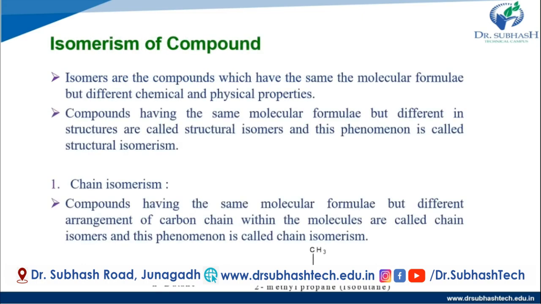So what is isomerism? What is the definition of isomerism? Isomers are compounds which have the same molecular formula but differ in their chemical and physical properties. The molecular formula is the same but the physical and chemical properties are different. That's called isomerism, or isomers.